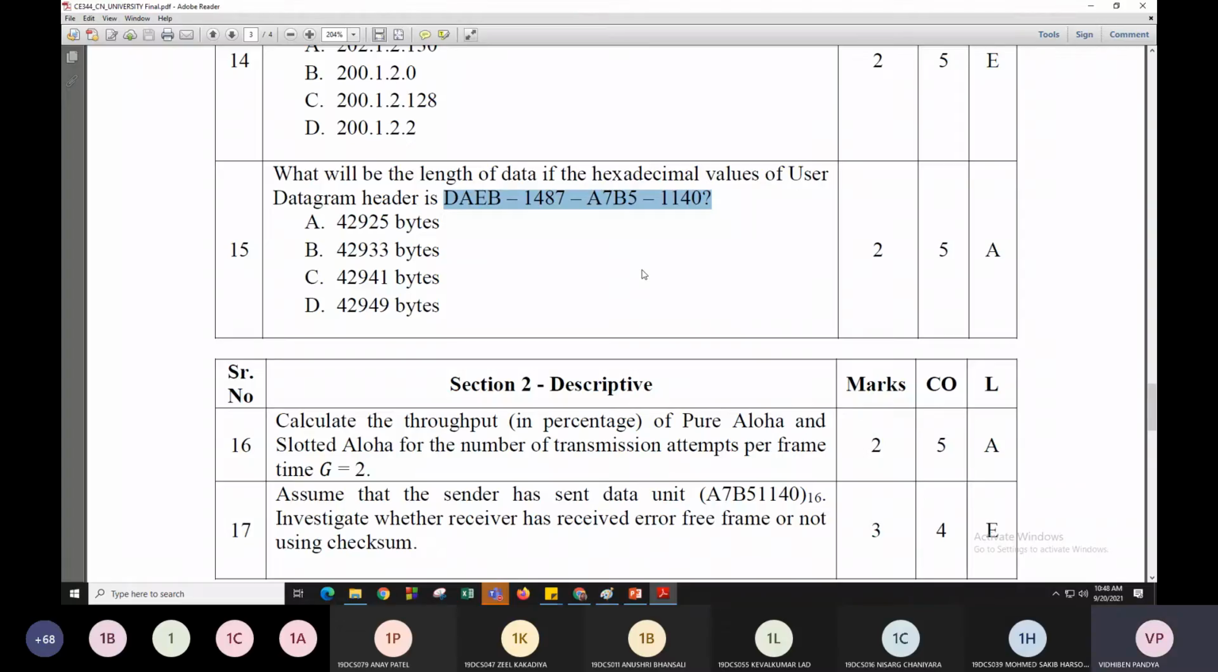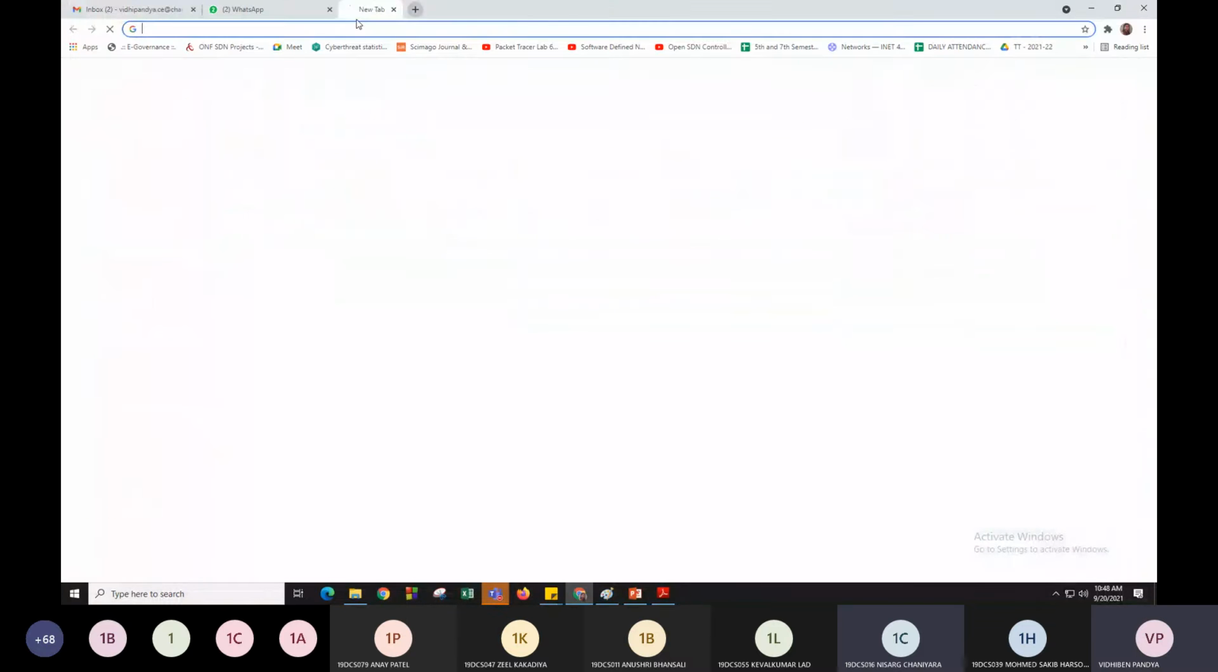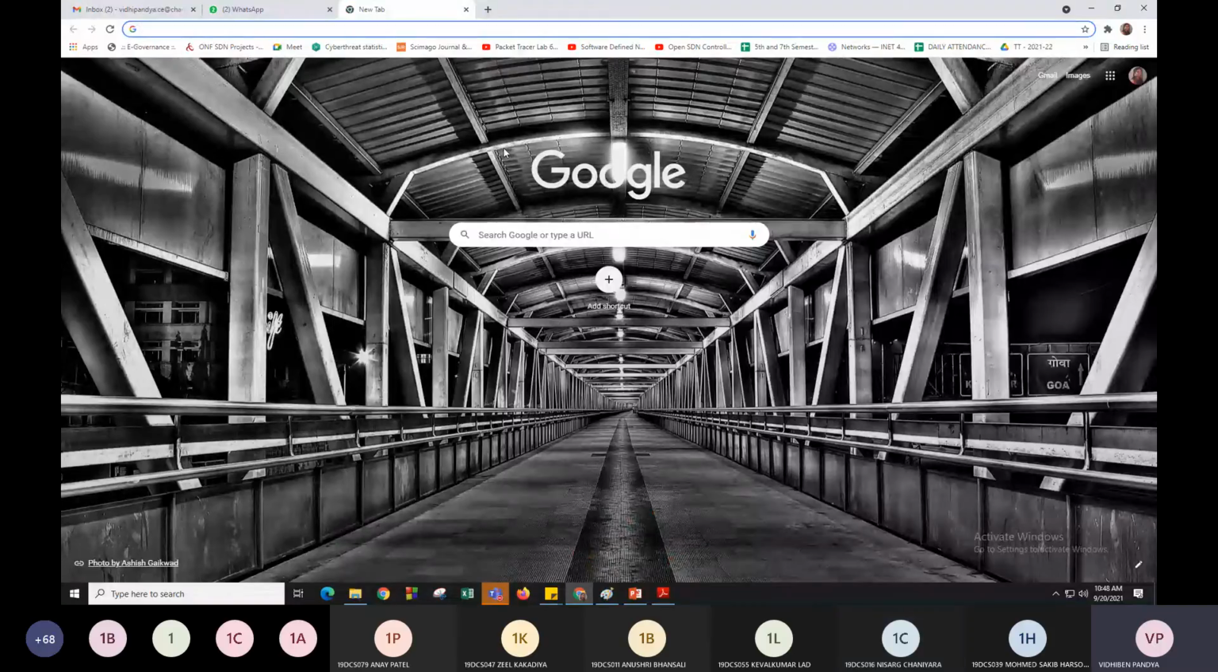What will be the answer? 42925 bytes. How? Ma'am, total length is A7B5, which means 42933, and minus header length, which means 8 bytes, so 42925. It will give you the data. Yes.